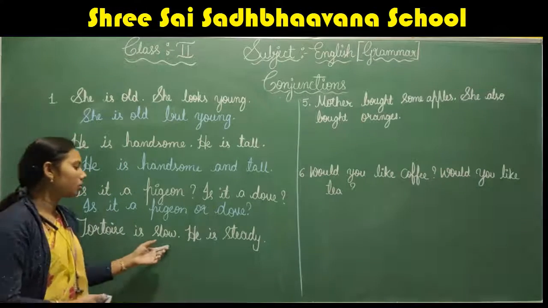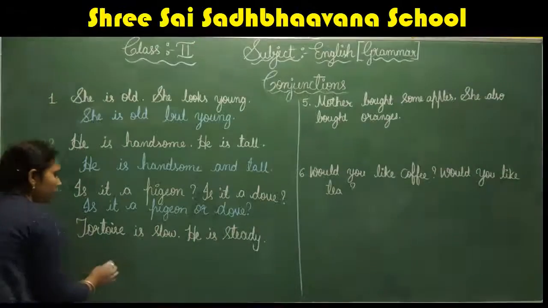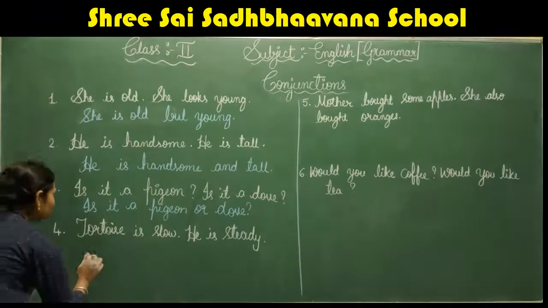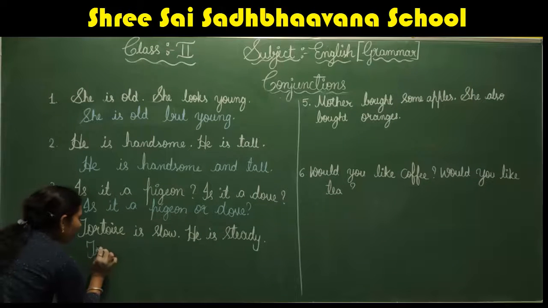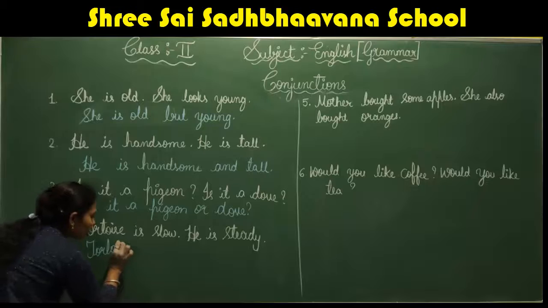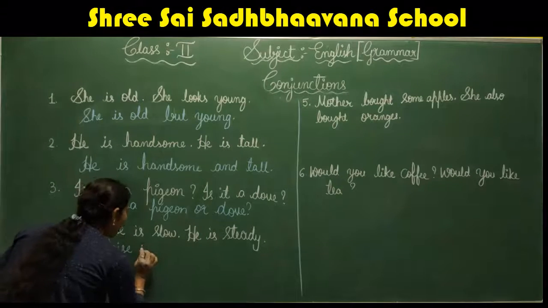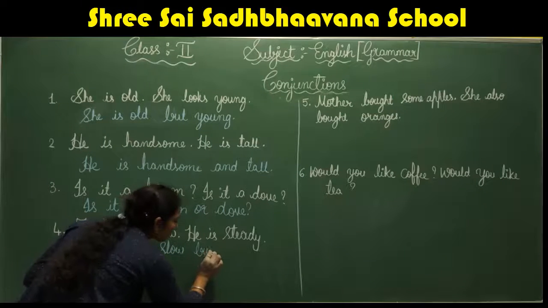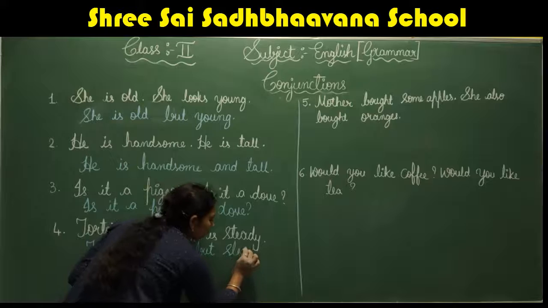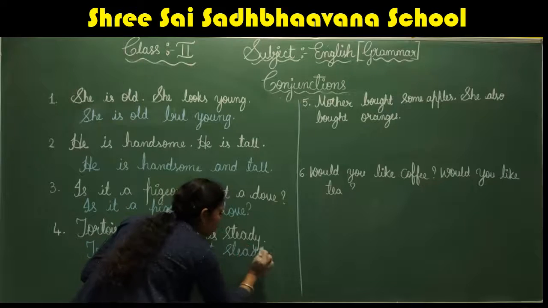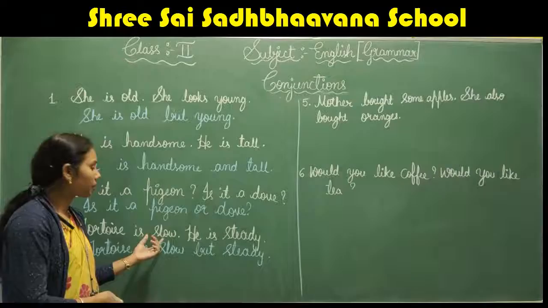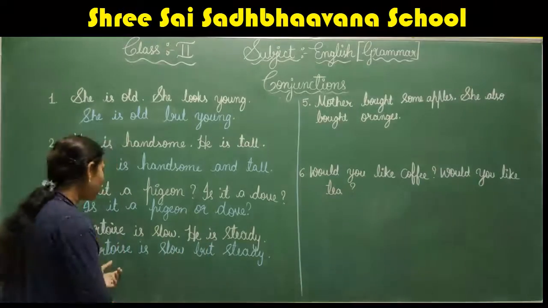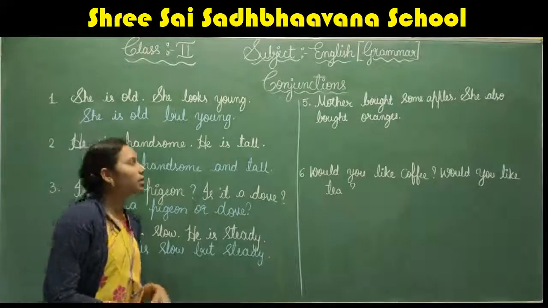Right, children? Here we are seeing the expression of opposite. Okay, it is slow but steady. So tortoise is slow but steady.